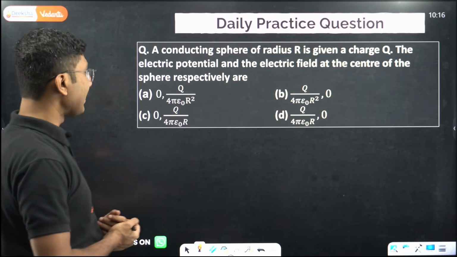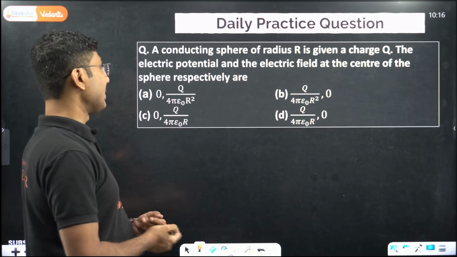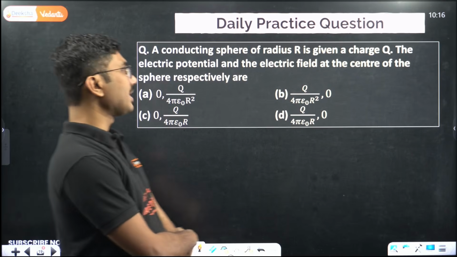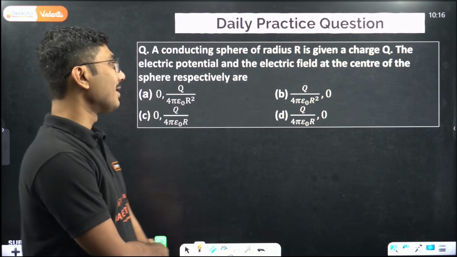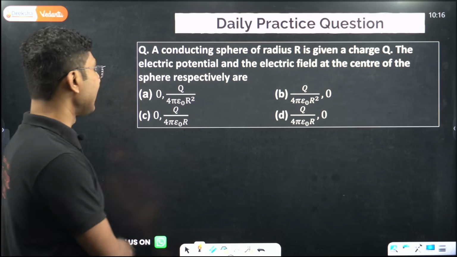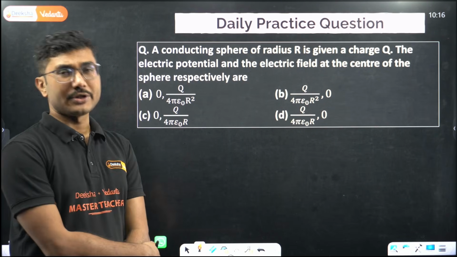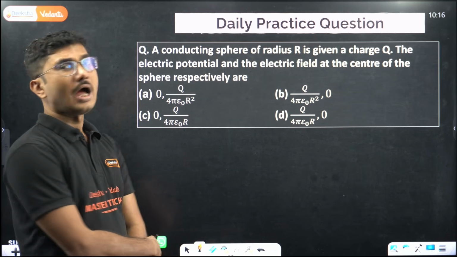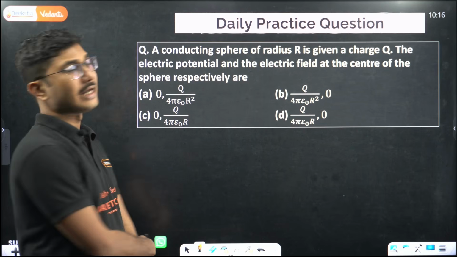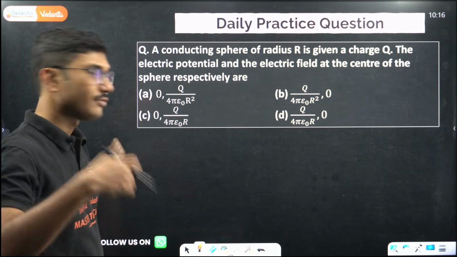Now some daily practice paper questions. Two daily practice paper questions are there in this chapter. A conducting sphere of radius r is given a charge q. The electric potential and the electric field at the center of the sphere respectively are. Interesting question. Try to solve it and mention the answer in the comment section below. And if you still are not able to solve it, also mention that in the comment section below. I might discuss that in our future lectures.